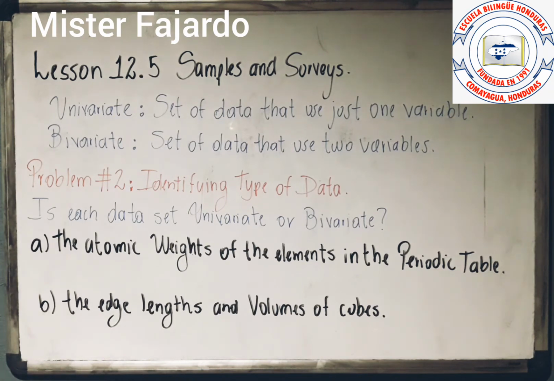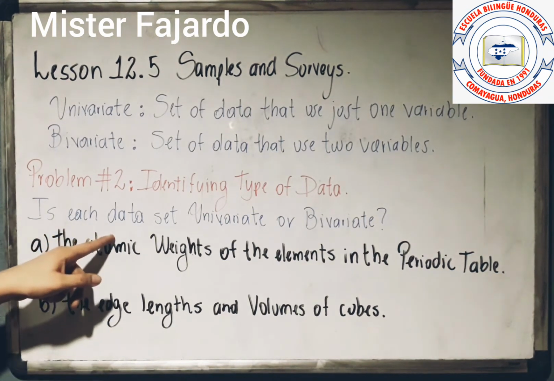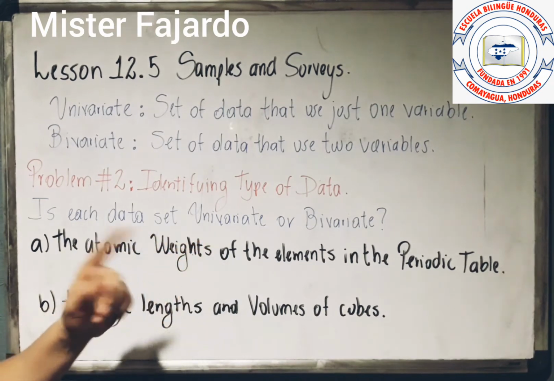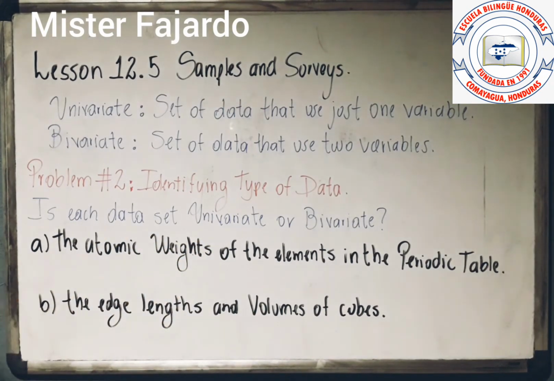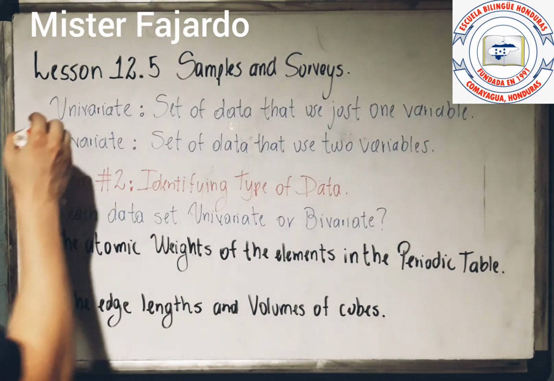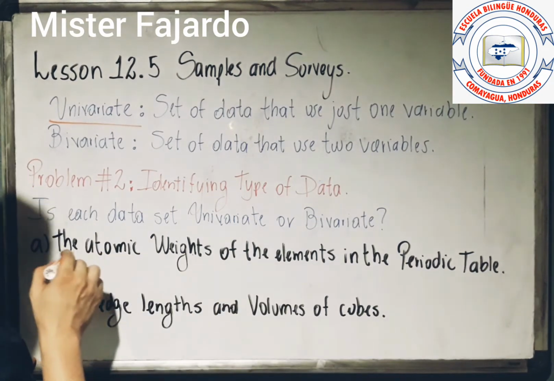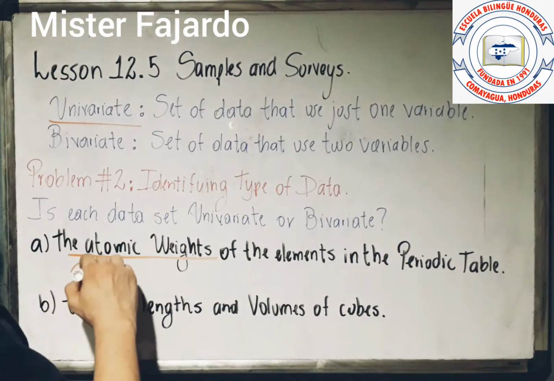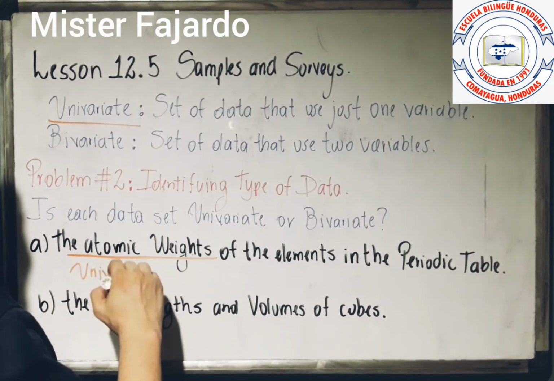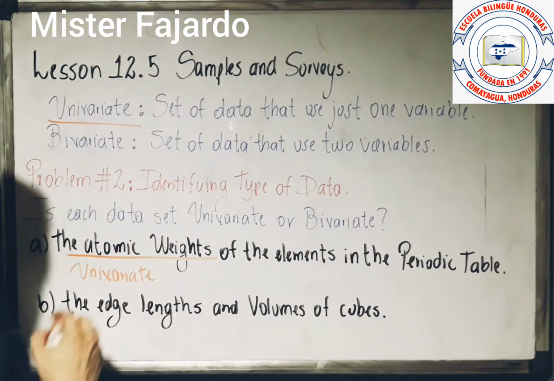In the problem number 2, we need to identify the type of data, okay? Each data set is univariate or bivariate, okay? It's really easy. The first one, the atomic weight of the elements in the periodic table. Because the atomic weight of the periodic table is just talking about one element, one specific element, that data means that it's univariate. Because it's just talking about one element, okay? The atomic weight is going to be univariate, okay? It's really easy to understand, okay?